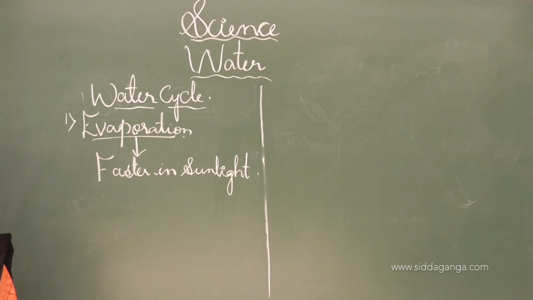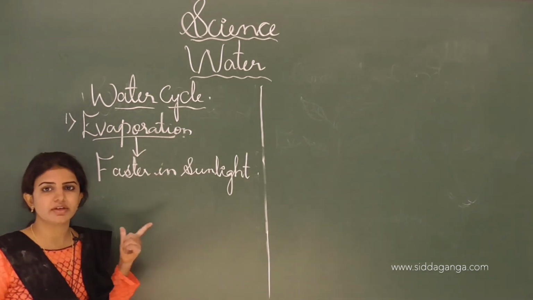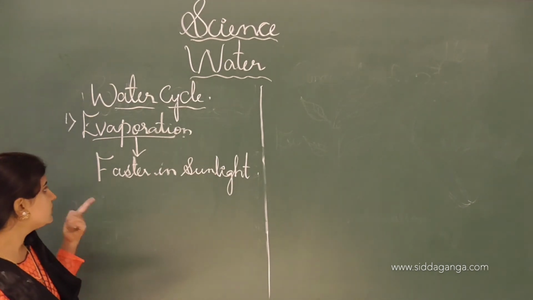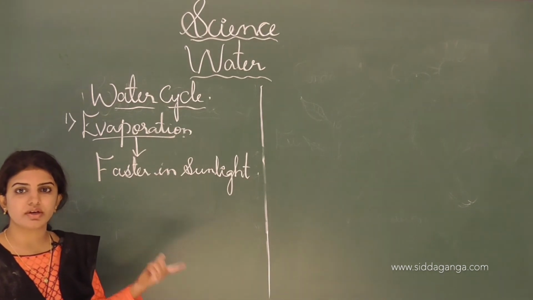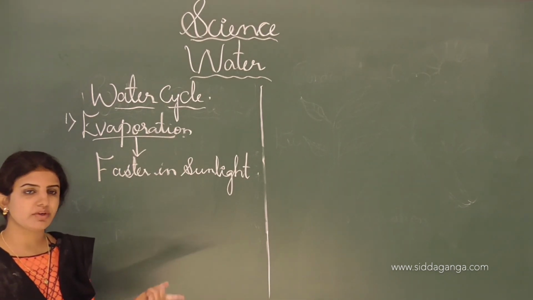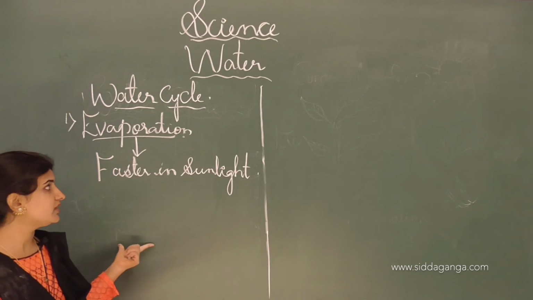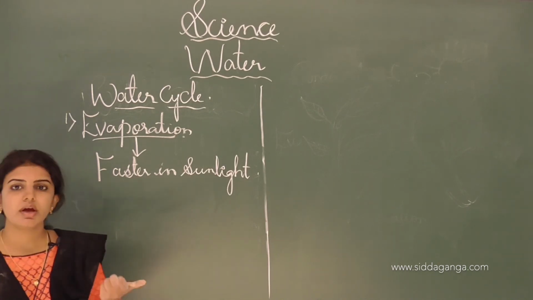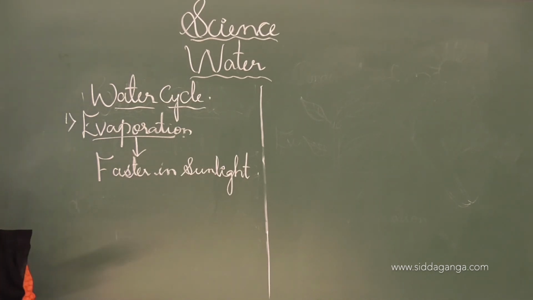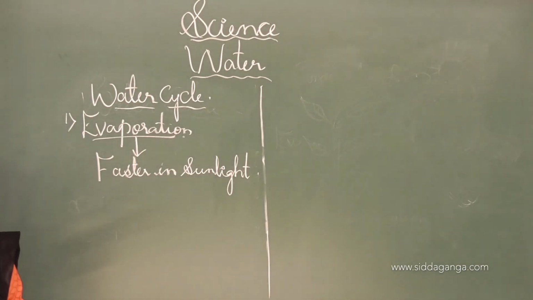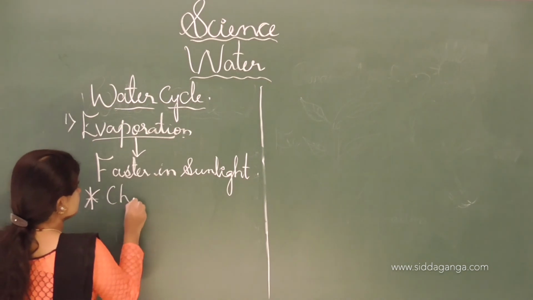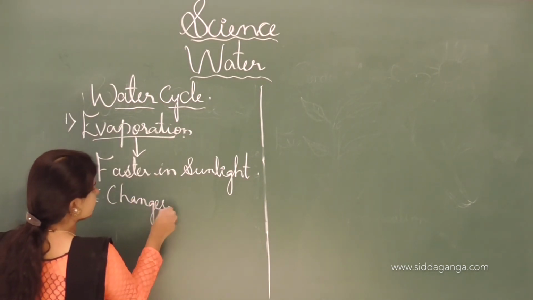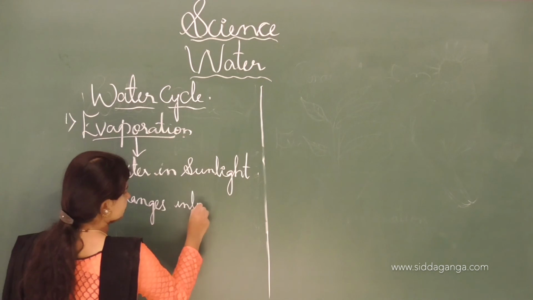During the daytime, sunlight falls on the water. As I told you, by drawing the diagram on the board, evaporation takes place when the sun rays fall on the ground or on the surface of the water, then the water gets evaporated. That is evaporation. And here it continuously changes into vapor. The water changes into vapor.